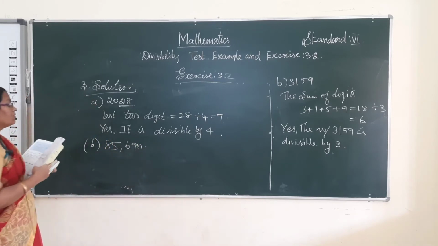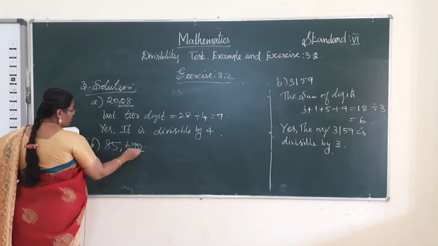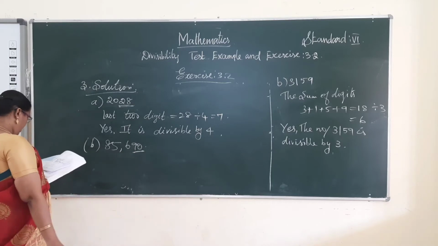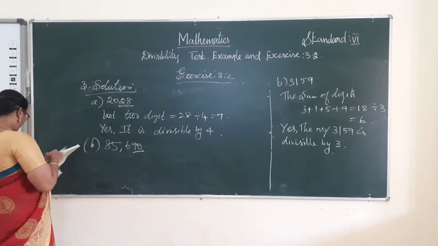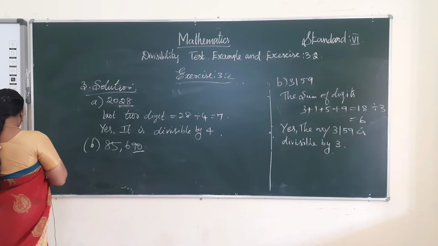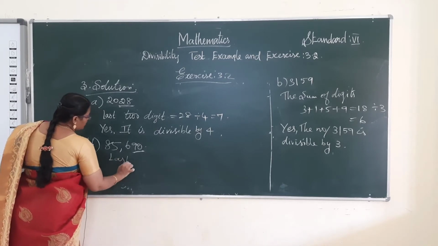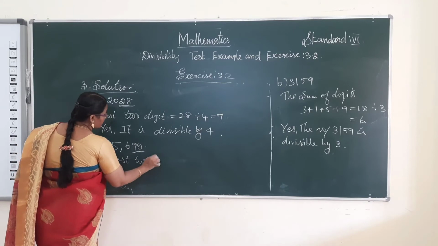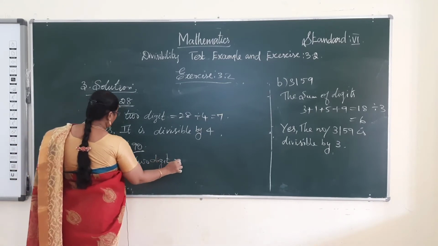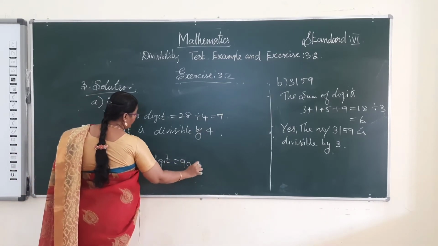And B problem, 85,698. Check the last two digits. The last two digits are 98. Is it divisible by 4?